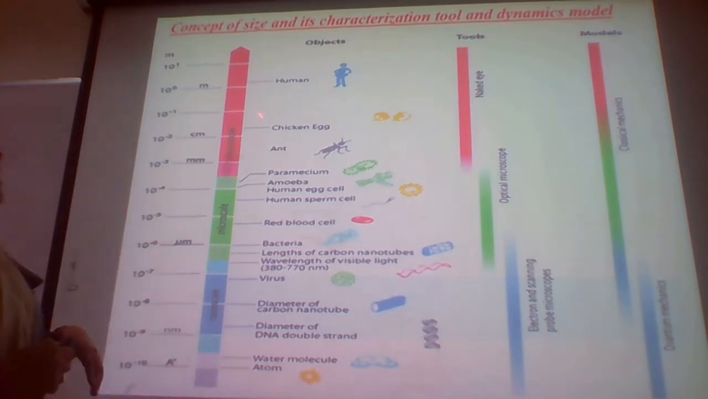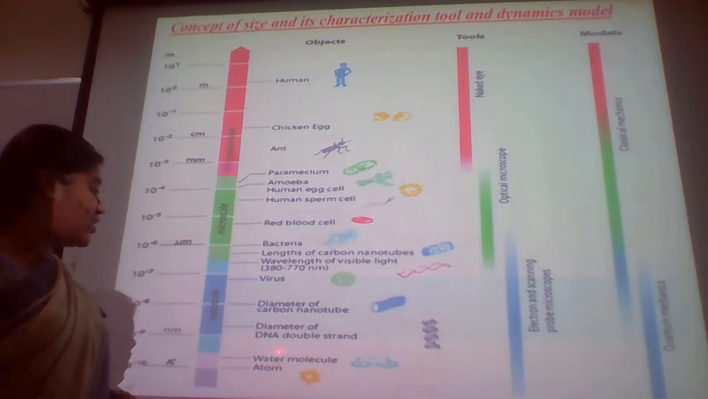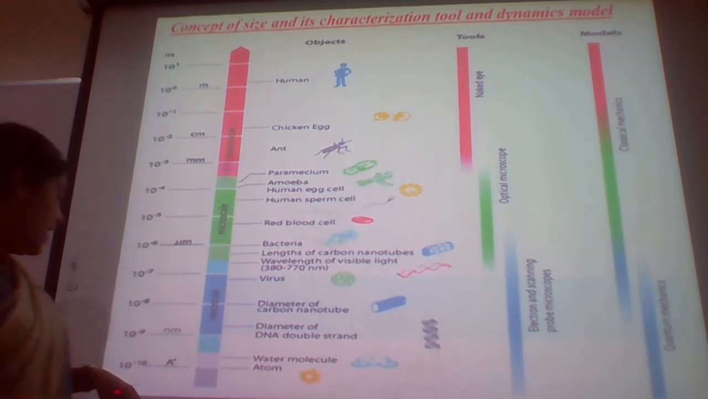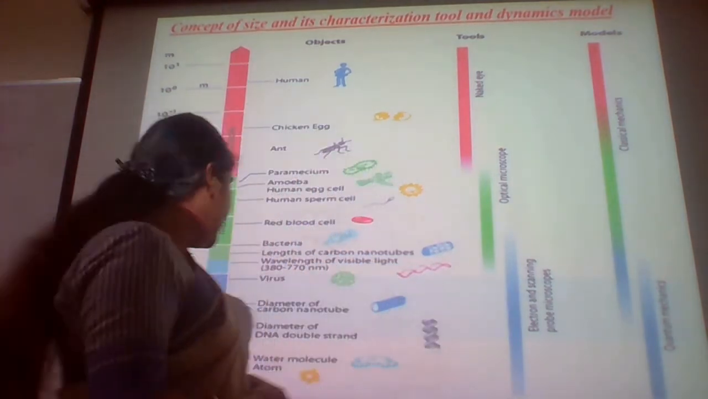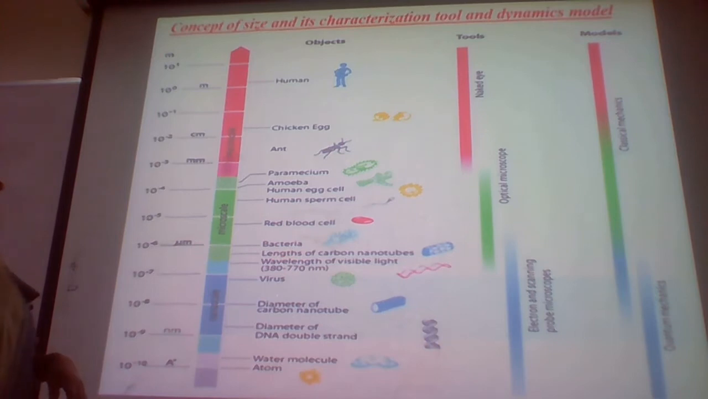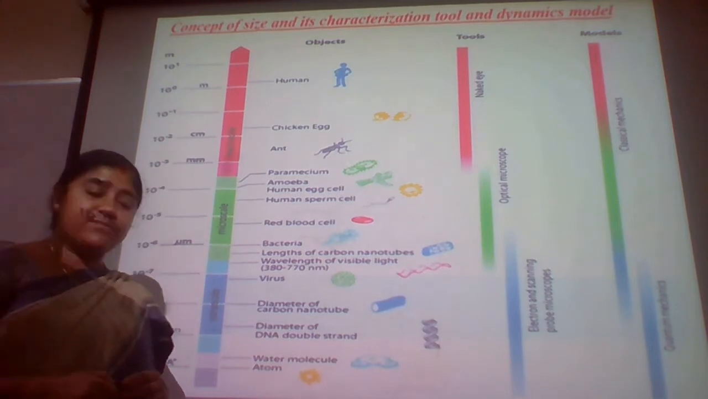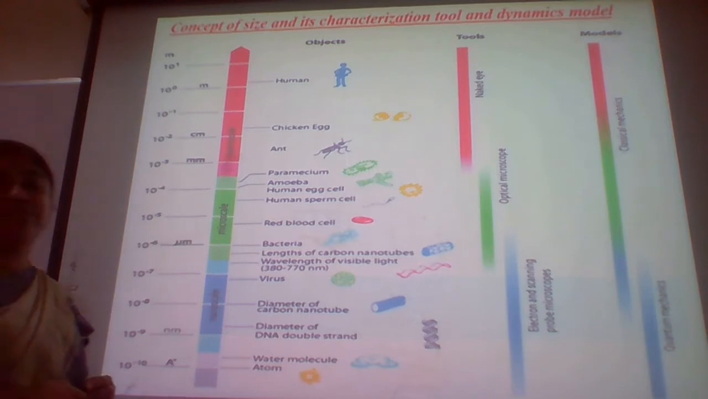And then gradually if we go from the macro scale to the micro scale and to the nano scale, ultimately in the subatomic levels also, if you see the water molecules or the atoms, it is in the angstroms, that is 10 raised to the power of minus 10 meter. And you can see the bacteria is still at 10 raised to the power of minus 6 meters, whereas for the viruses it is 10 raised to the power of minus 7.